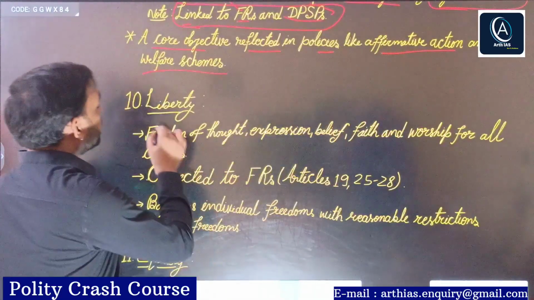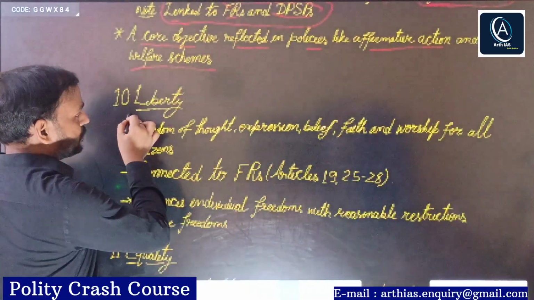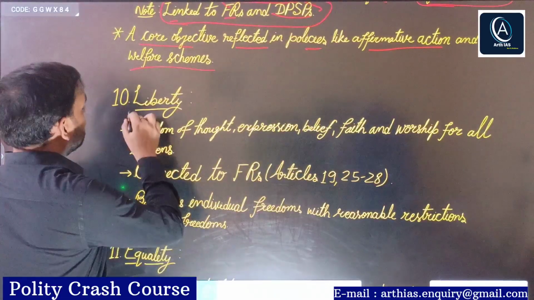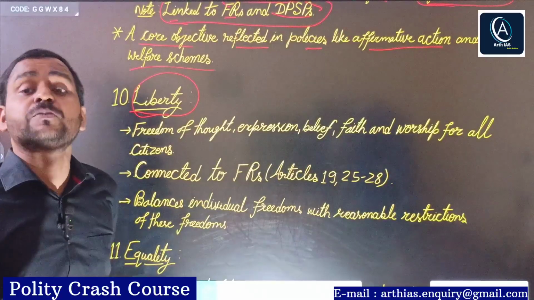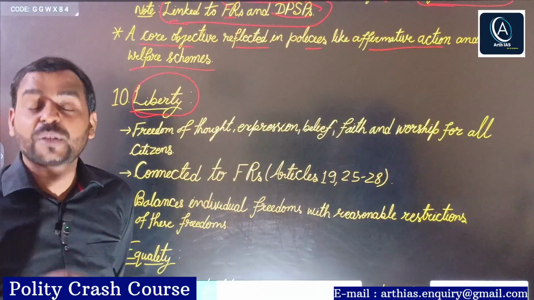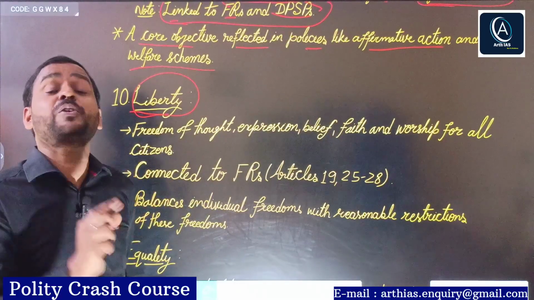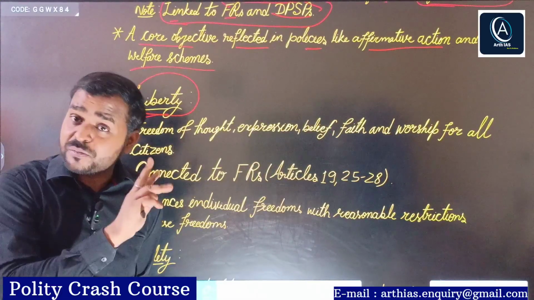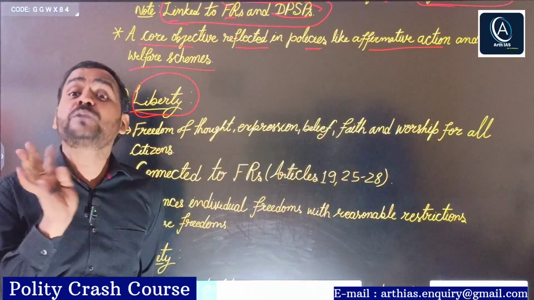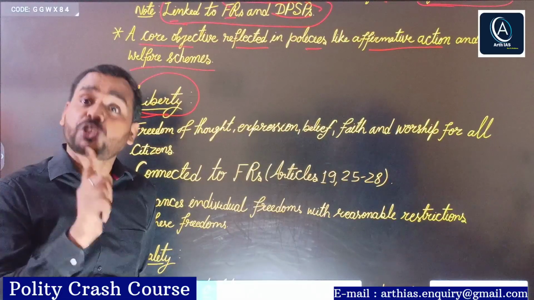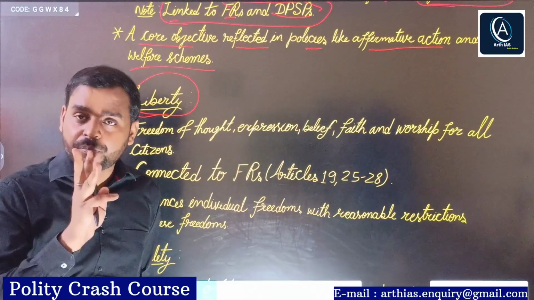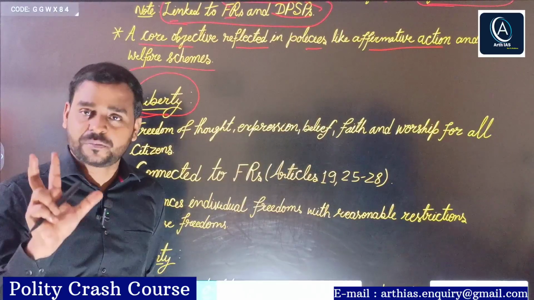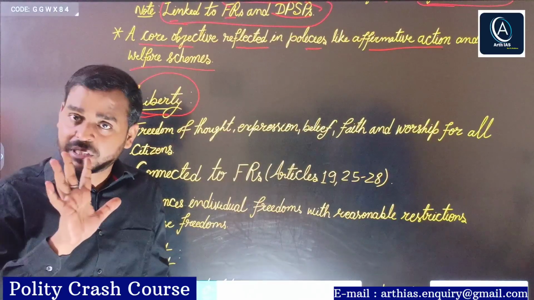Next, liberty. So, in simple terms, liberty means what? Freedom. Freedom of what? The preamble talks about 5 types of liberty. 3 types of justice, 5 types of liberty: liberty of thought, expression, belief, faith, and worship. Right? 5 types of liberty.